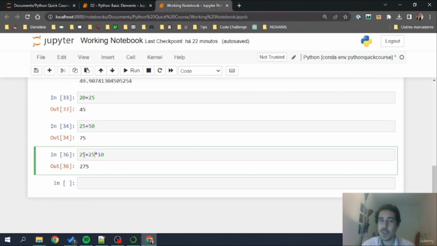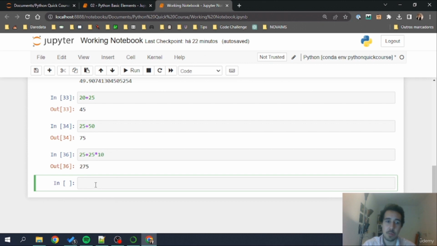Of course, we can also do calculations with float type numbers. 1.5 plus 1.8 is 3.3. Now we are not using integer numbers, we are using float type numbers that have decimal points to have this decimal result 3.3 in the return. So let's see how I can check if a number is an integer or a float. We can use this type function right here.